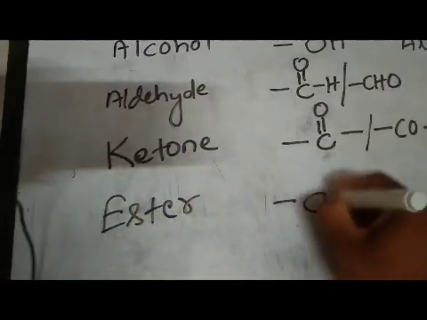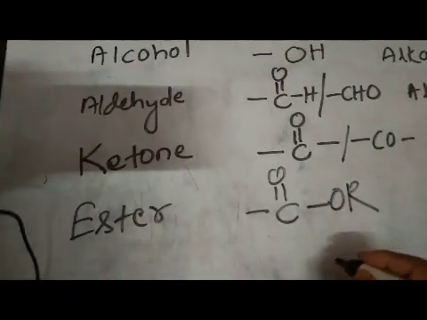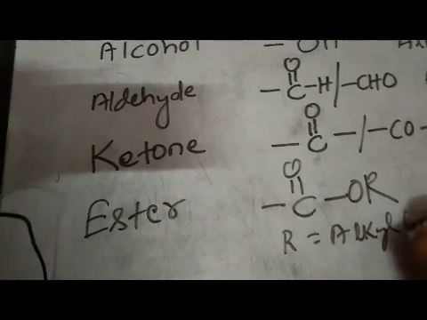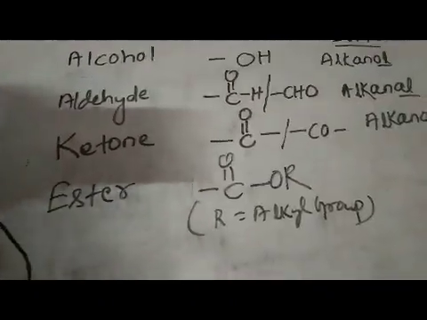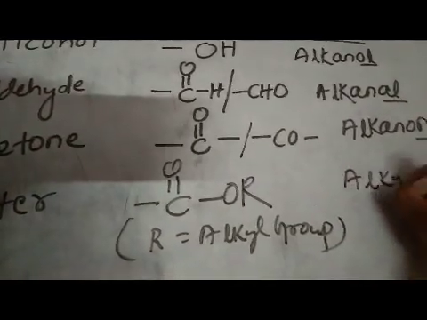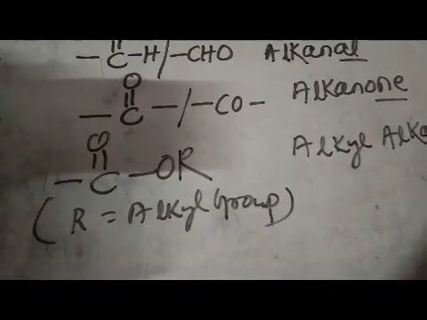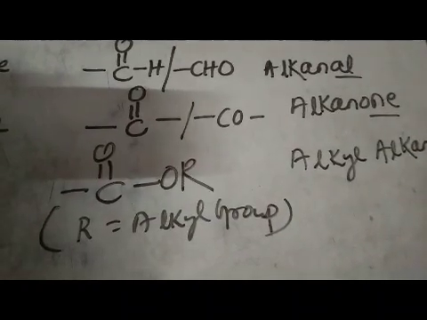Then you can know the ester. The functional group is bond C double bond O, bond OR. Here R is any alkyl group. And the IUPAC name of ester is alkyl alkanoate.